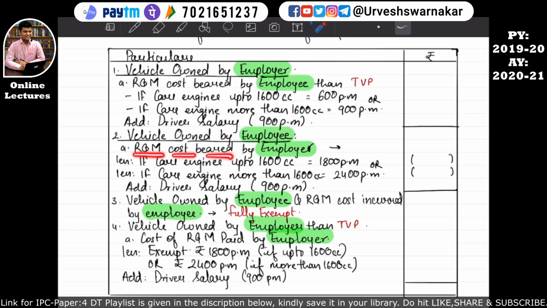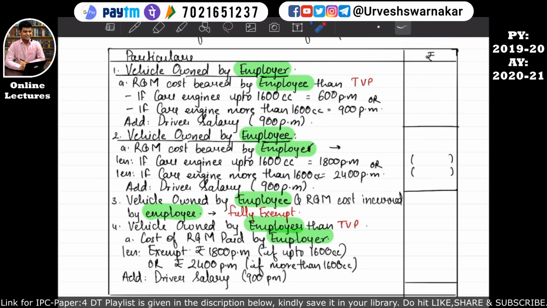Repairs and maintenance cost borne by the employer, whatever actual cost he has borne, we will consider it over here. Further, it will be reduced by 2400 per month if the car's engine is more than 1600 cc, and it will be added by the driver's salary if the driver facility is given to the employee by the employer. So this 900 per month is the taxable value of the perquisite. The total, whatever is derived, will be considered as the taxable value of the perquisite, and this taxable value of the perquisite will be considered